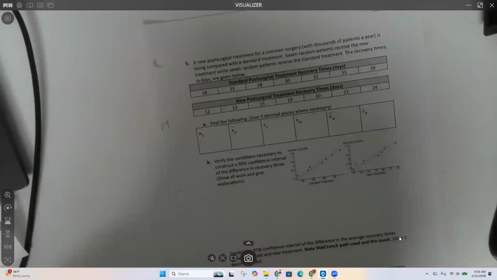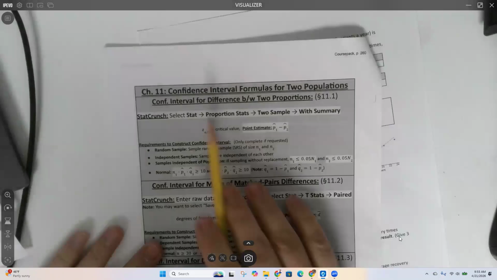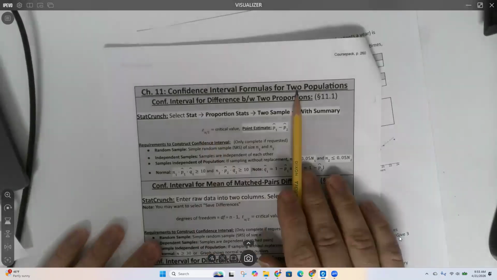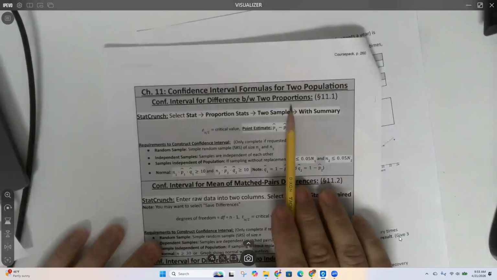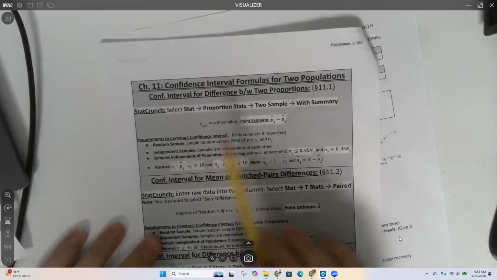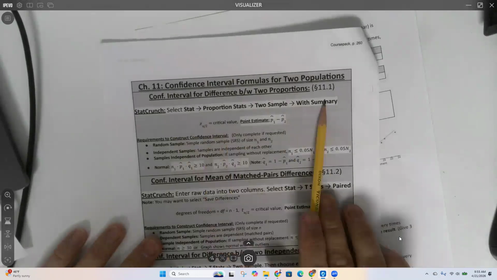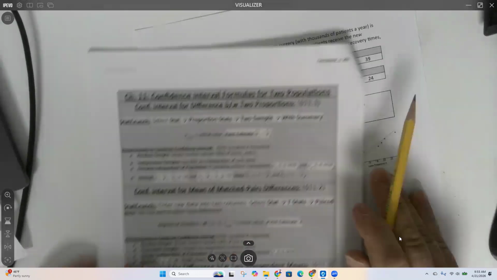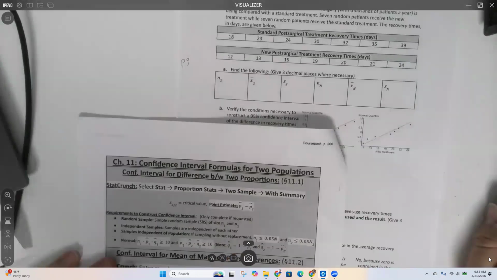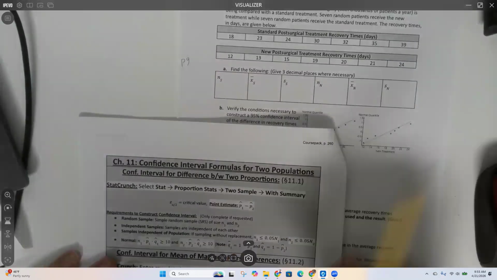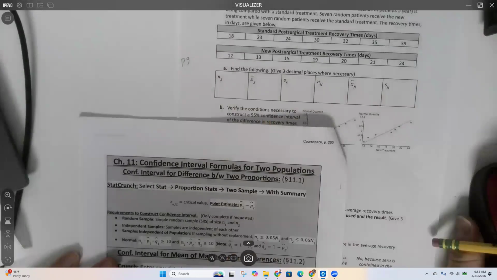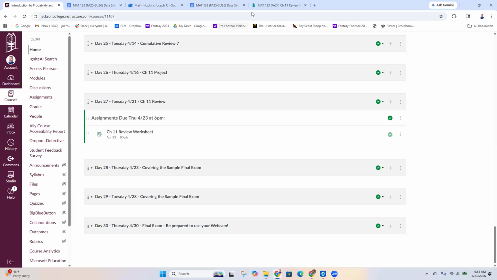Page 260 is what we will need for building the confidence interval for two proportions. When you do this, you need proportion stats with summary. It's going to ask you, what is your N, what is your X bar, what is your S? So you've jumped ahead a bit on me.